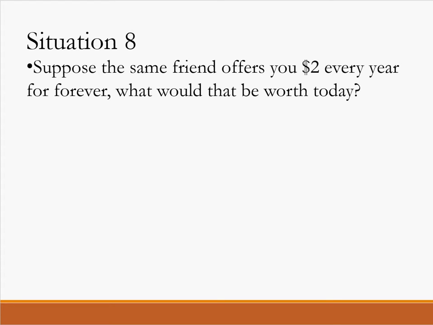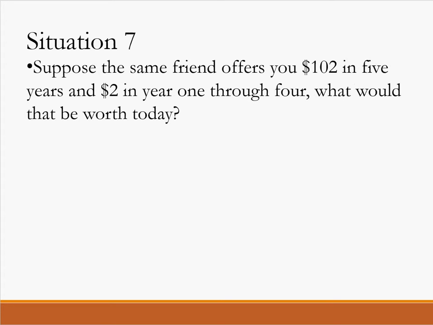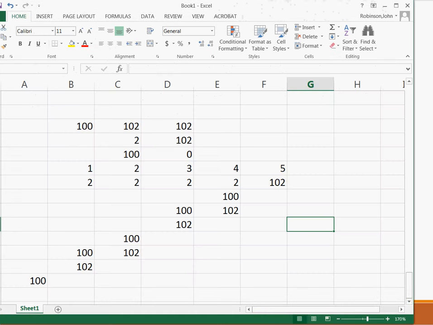And actually, if you think closely about situation 7, this situation where we have 2, 2, 2, 2, 102, that reduced to 100. If we look at the logic of this, the 102 reduces to 100, which turns to 102, which reduces to 100.